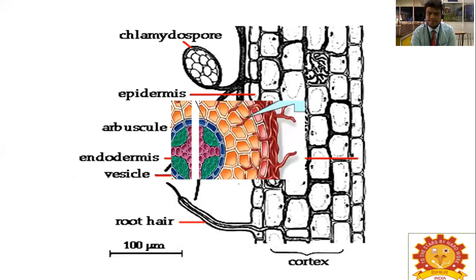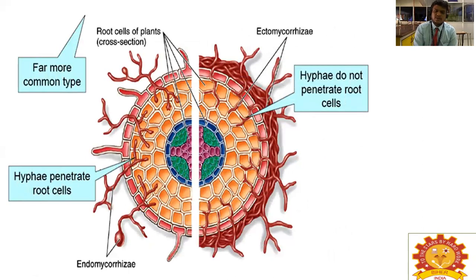The difference between ecto and endomycorrhizae: in ectomycorrhizae, the hyphae do not penetrate the root cells, but in endomycorrhizae, the hyphae penetrate the root cells and produce vesicles and arbuscules.